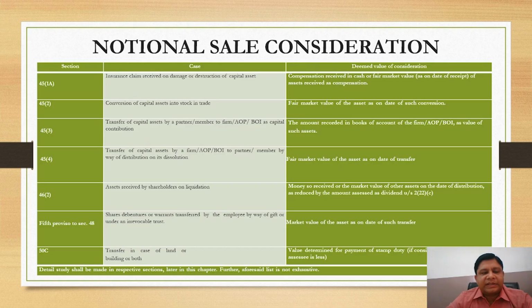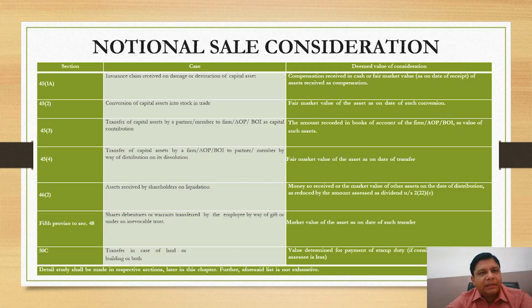In this chart, you will see three columns: section, case, deemed value of consideration. First case, insurance claim received on damage or destruction of capital asset. In this case, compensation received in cash or fair market value of asset received as compensation will be deemed as value of consideration. Second, conversion of capital asset into stock in trade. Fair market value of the asset as on date of such conversion will be deemed as value of consideration.